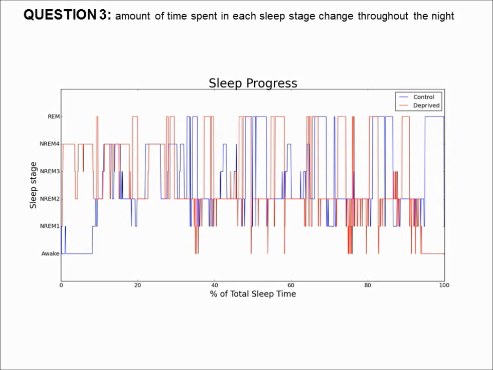To overcome this problem, I have normalized the time spent in each sleep stage to the total time. So this graph shows the sleep states that the subject was at each time fraction of the total sleep.